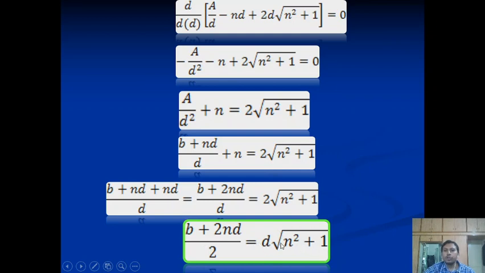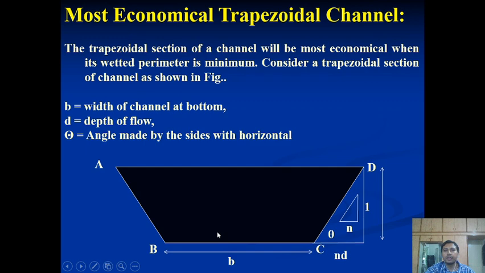Now what proportion does it show? This shows the proportion in the form of the equation. It tells you the meaning that the half width of AD, see that this is AD, right, is the topmost portion of the water. So it shows that half the width of AD is always equal to one side slope of the channel.